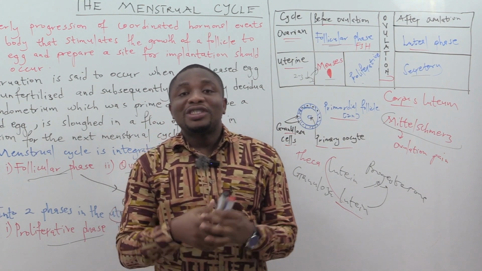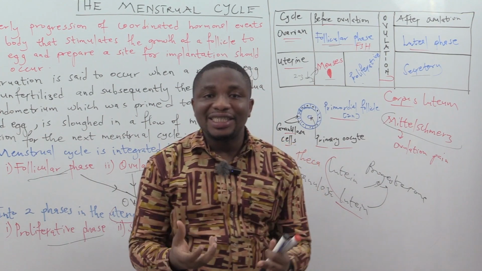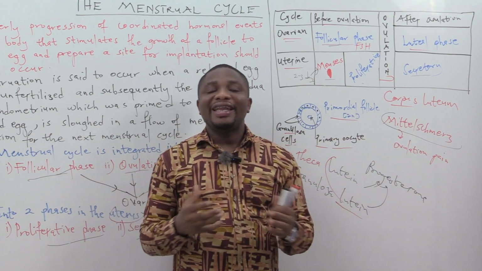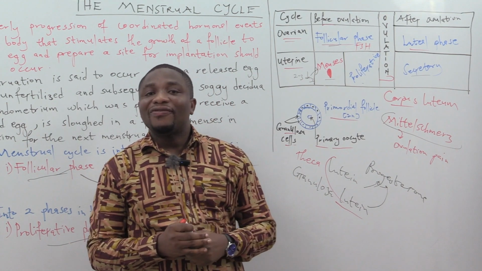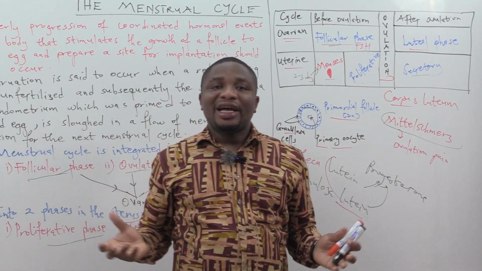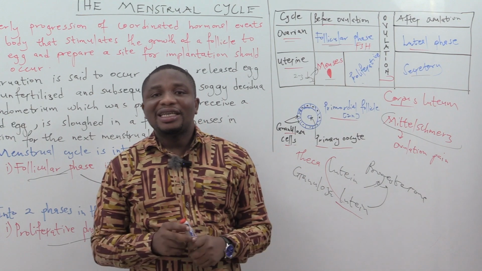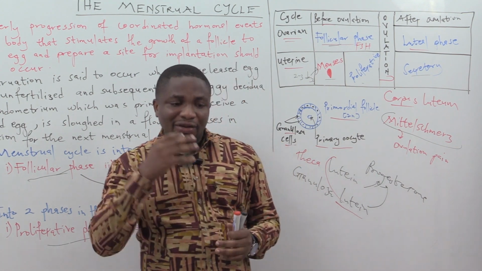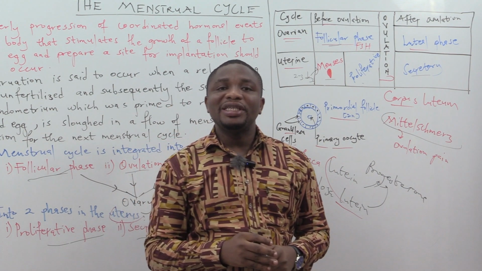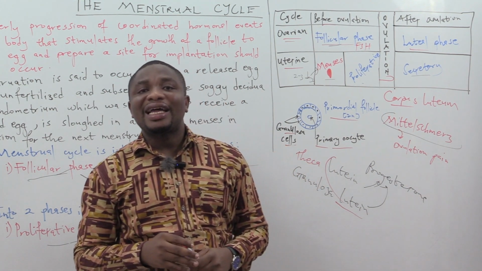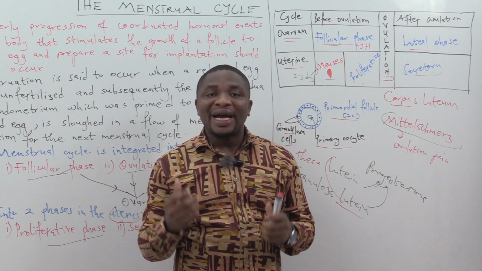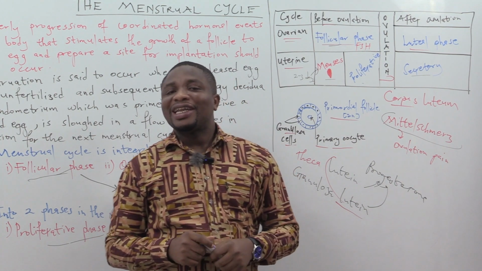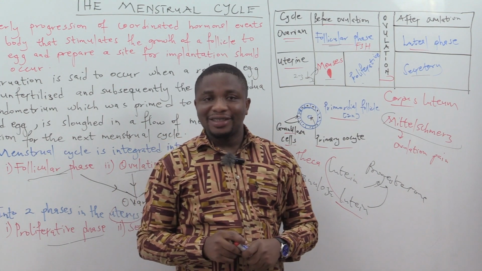The corpus luteum will start undergoing disintegration by what we call central hemorrhage, and that will take place by the 14th day after the egg has been released when fertilization has not taken place. When the egg has been released and there is no fertilization, 14 days after the egg has been released, the corpus luteum will start undergoing disintegration by central hemorrhage. But what will happen if there is fertilization of the released egg?